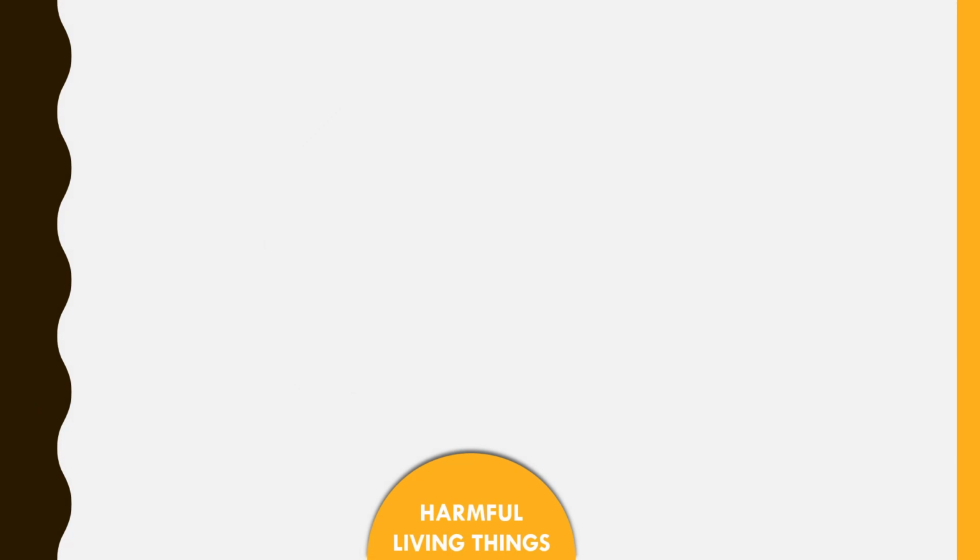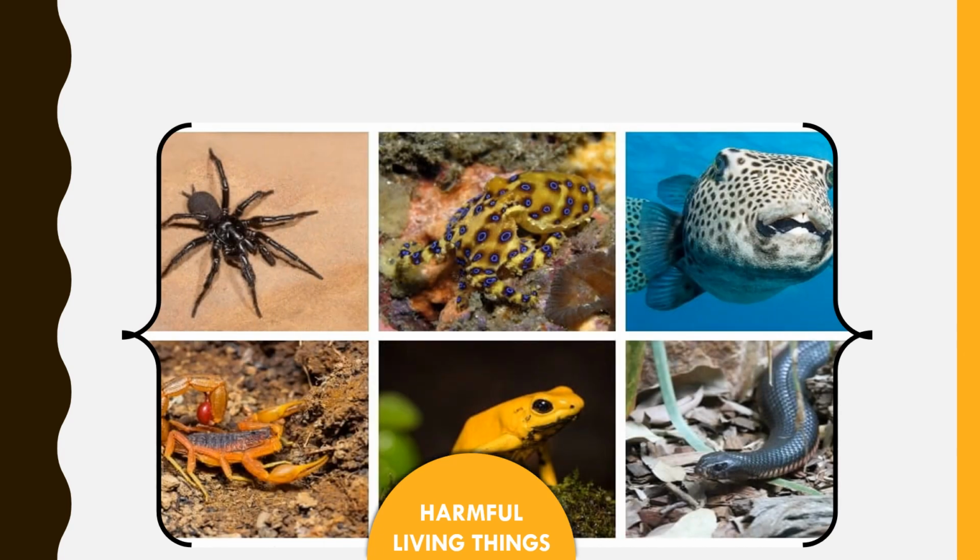Let's move on to harmful living things and learn about them. Some animals and plants around us are harmful to human beings. For example, mosquitoes and flies spread diseases, cockroaches and rats destroy our food. The bites of some poisonous lizards, spiders, snakes and scorpions can even cause death. If wild elephants enter human shelters, they cause a lot of destruction.